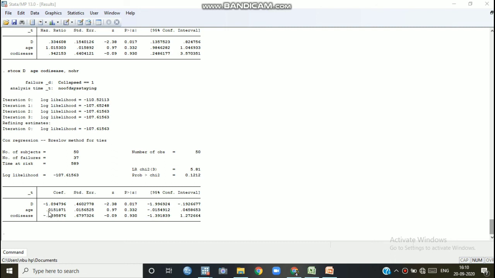Similarly, with respect to age, this value is positive. That means with a 1 unit increase of age, the probability of hazard also increases, since it is a positive value. Similarly, if that particular patient has co-disease, it is negative. That means the probability of hazard declines with co-disease. As I already told, this result is a little bit absurd, since it is based on hypothetical data. So the most important thing is how we can run and estimate this survival or Cox regression, and how we can interpret it.